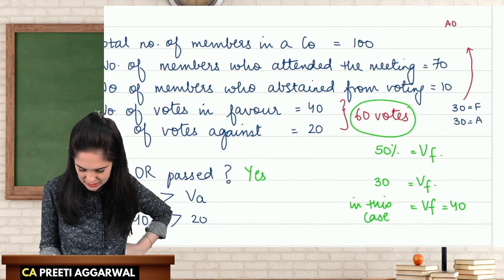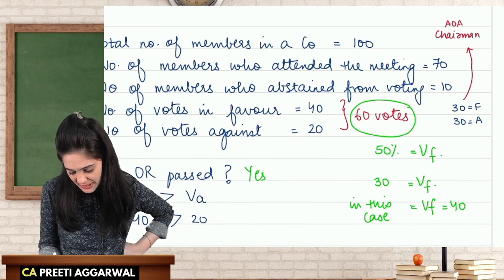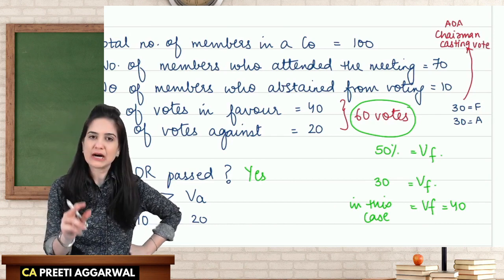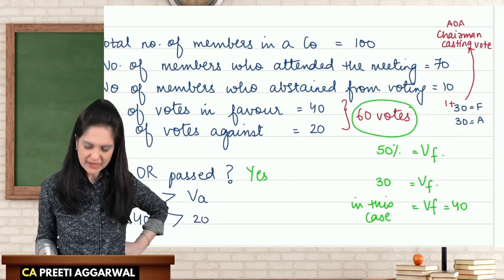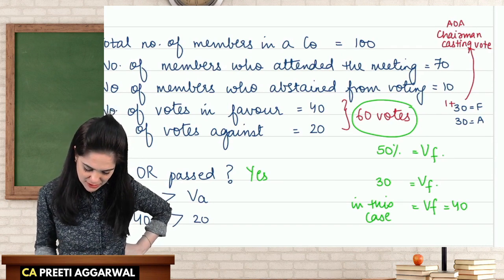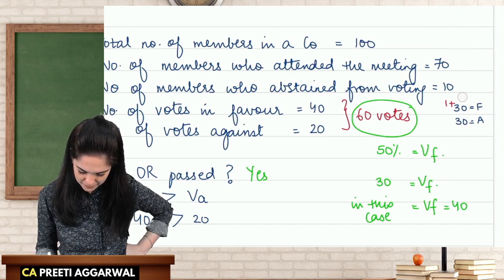If your articles allow the chairman to cast a second vote, that second vote is known as casting vote. If he is allowed to cast a second vote and he says, I want to vote in favor, then yes, the resolution is passed. But what if your articles do not allow the chairman to cast another vote? Then what will happen?